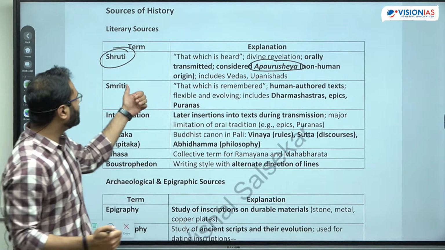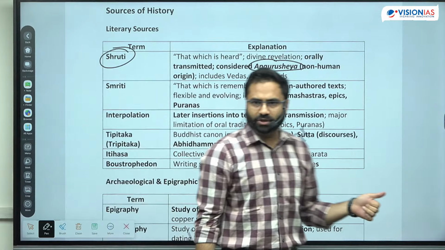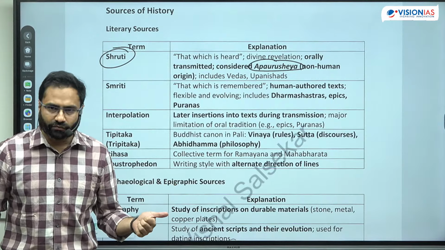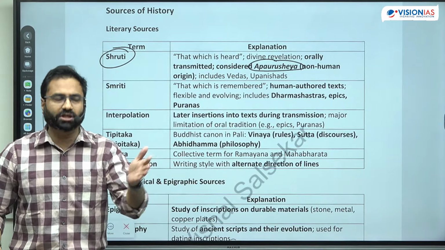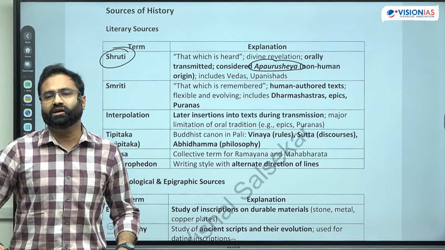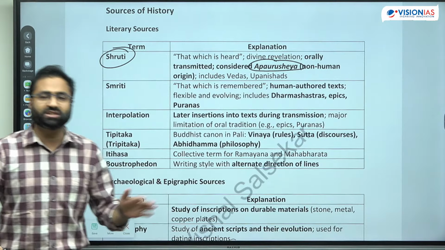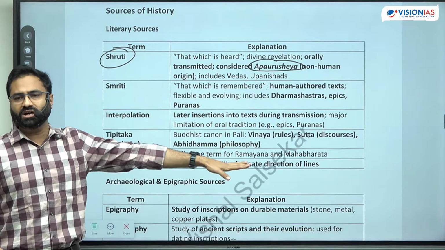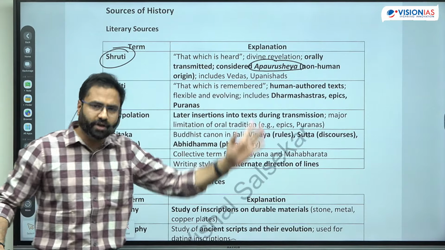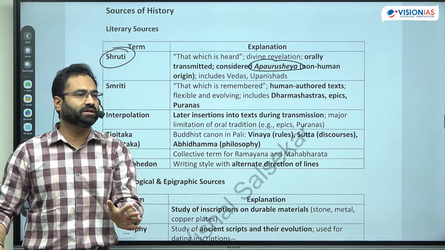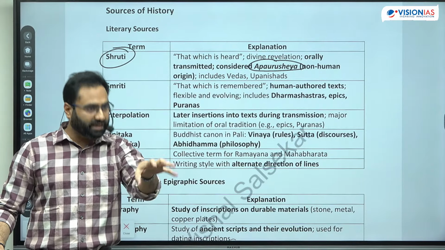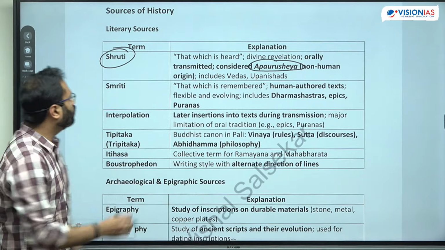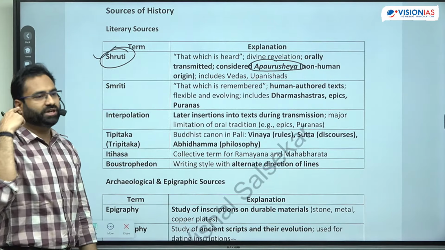They have a divine origin. So what all comes under the Shruti literature? It includes the Vedas, which were orally transmitted and later codified and physically written down. So it includes the Samhita literature, the Brahmanas, and the Aranyakas, and eventually over a period of time these were written. Now you should not think that the Vedas have been written, but that was at a later point of time. Initially that used to be the oral tradition. So Shruti means what is heard.